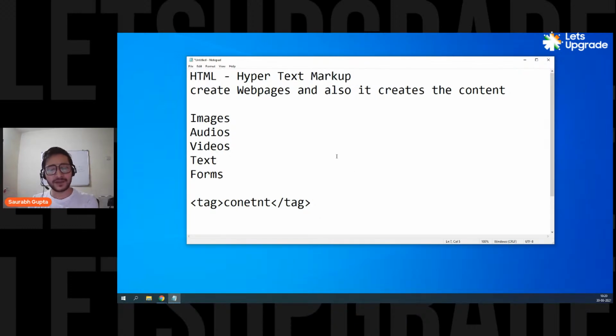And that's it. Simple. So HTML is a markup language. When I say markup language, that means a language that is written in tags. Markup language is basically a category. If you have a language that is written in tags, you can consider it a markup language. For example, XML is also written in tags, so XML is also a markup language. Is that clear, everyone? So HTML is a markup language which is written in tags, and it helps you to create web pages and the content. That's the whole definition.